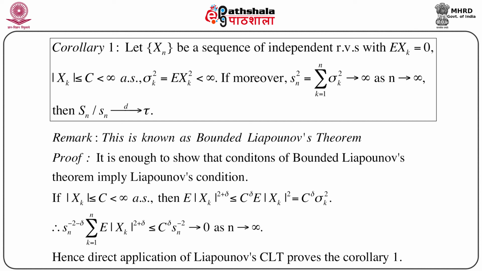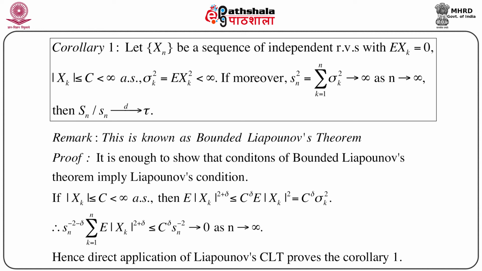This corollary is actually known as bounded Lyapunov's theorem. Now, let us consider the proof of this bounded Lyapunov's theorem. Clearly it is enough to show that conditions of bounded Lyapunov's theorem imply Lyapunov's conditions. That means the conditions under which this result will hold, that is our claim. If this condition implies Lyapunov's condition, then immediately we can apply Lyapunov's CLT to get this corollary.